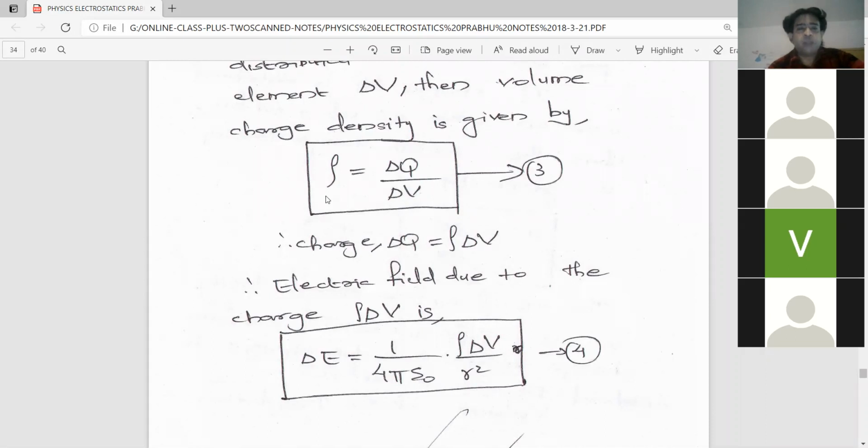And here in the place of Q, in the volume, what is volume charge density? Rho is equal to delta Q by delta V. Am I correct? So from that, when we cross multiply, what is the value of charge delta Q? When we cross multiply rho with delta V, we get rho into delta V, which becomes the charge delta Q. Therefore, here the charge is very, very small, delta Q. That is why I am taking the electric field as delta E instead of E. Am I clear?